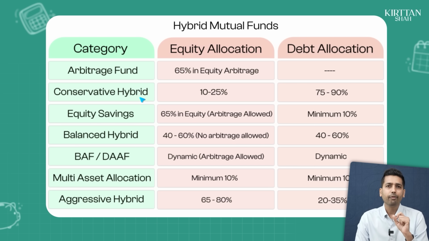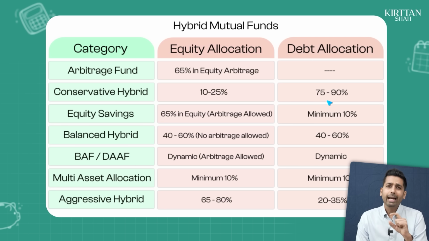The second category of hybrid fund is something called as conservative hybrid. Now, like the name suggests, it's slightly conservative, which means that it will have roughly 10 to 25% allocation to equity and 75% to 90% allocation to fixed income. So when you invest money in this particular fund, be rest assured that the equity component of the fund will not increase more than 25%. It will be between 10 and 25. And most part of your investments will happen in fixed income, which will be 75% to 90% of the investments that you've done. So it's more conservative.